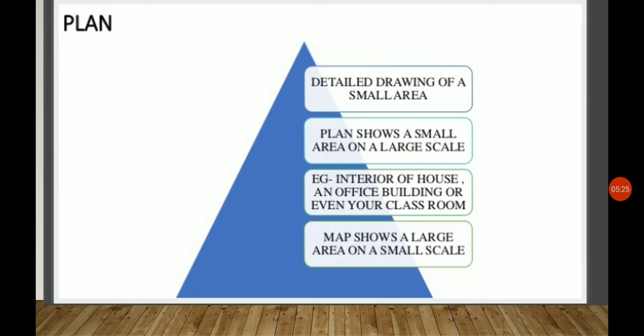For example, we can say the interior of a house or an office building or even your classroom, that we have to have a plan of how many meters it has to be constructed. So everything should be planned. And this map shows a large area on a small scale. That means a plan is to be made in which a large area is shown on a small scale, that is, on a small piece of paper or a big chart paper that shows the layout.